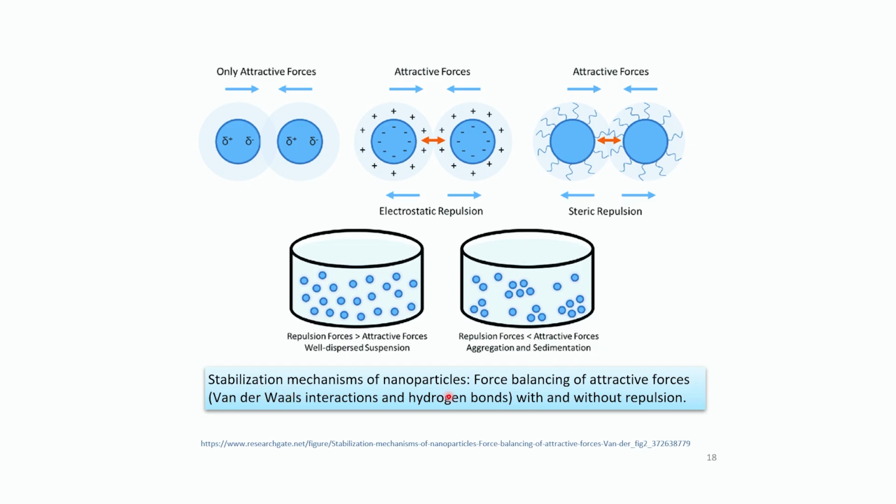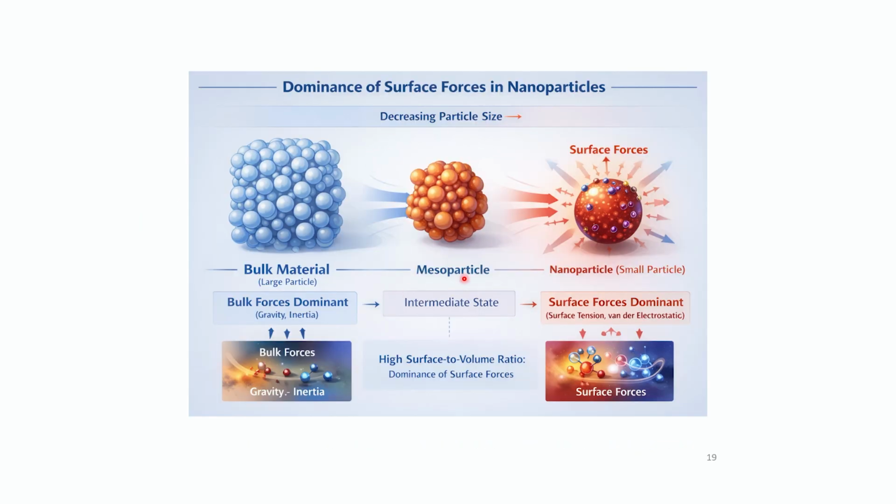So the stabilization mechanisms of nanoparticles involve force balancing of attractive forces, that is van der Waals interactions and hydrogen bonds, with and without repulsion. That's just a depiction of surface forces for a clear understanding. So from bulk material to mesoparticle to nanoparticle, there are surface forces acting on it. These are the bulk forces which act on bulk materials. These are the surface forces, surface tension, van der Waals, that dominate the nanoscale materials. Then there is a high surface to volume ratio and dominance of surface forces in your nanoparticle.